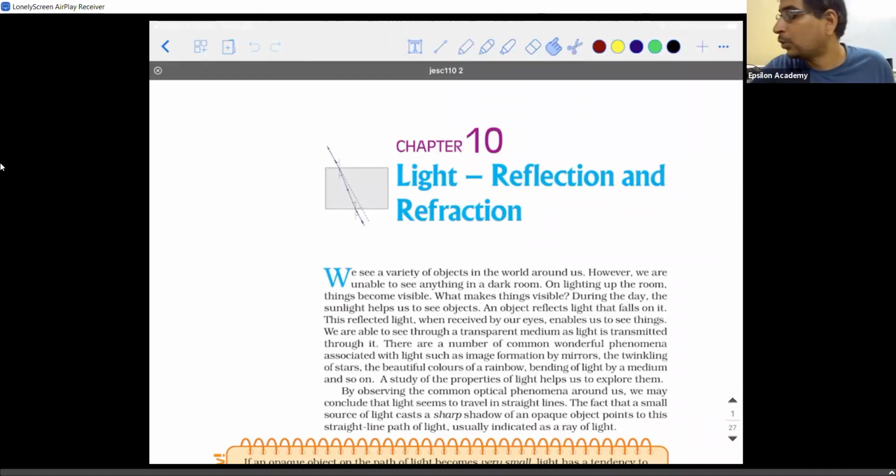So please make a note in your notes. Have a notebook and ensure you are writing it along with me. The name of the chapter is light, and we are going to see two important properties of it, that is the reflection and refraction of light. Before we see the properties of it, first we need to understand what light means. Can someone tell me what light means?